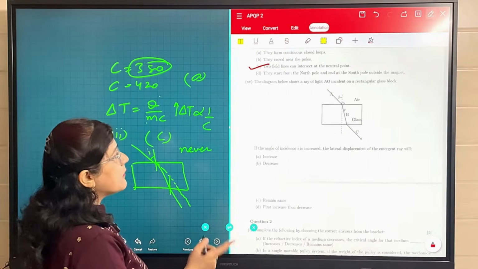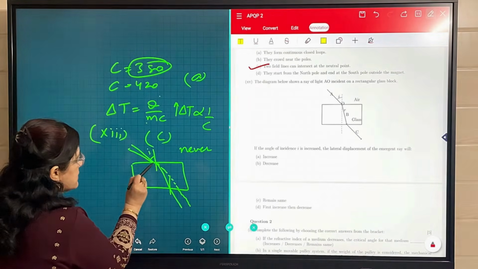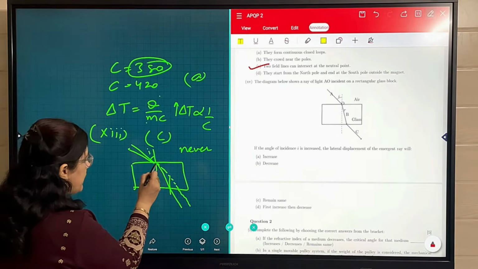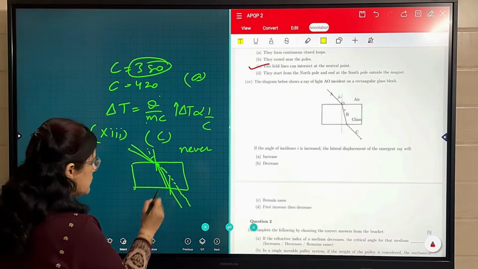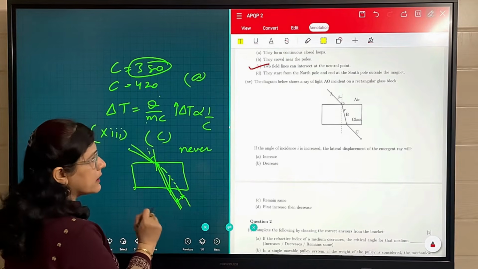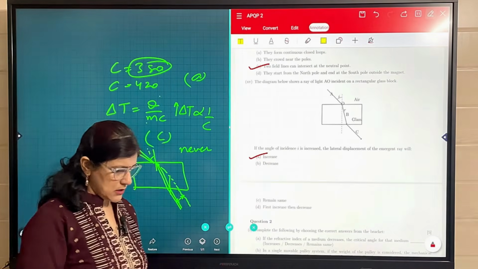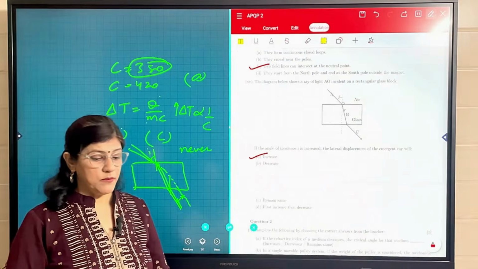Now what will happen if I increase the angle of incidence? It means the ray will come like this. If the ray comes like this, it will bend a little less in this medium also. So it will go like this. It means lateral displacement will increase. So here our option A is correct in this case also. With this our MCQs are over.